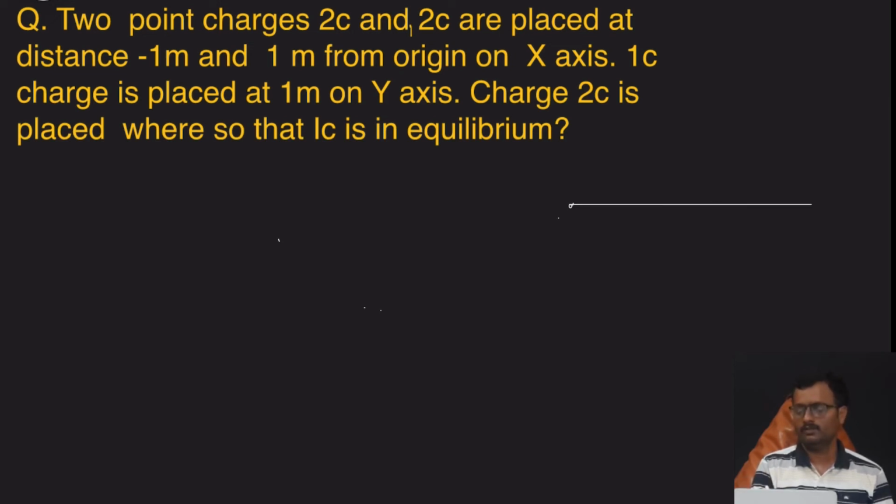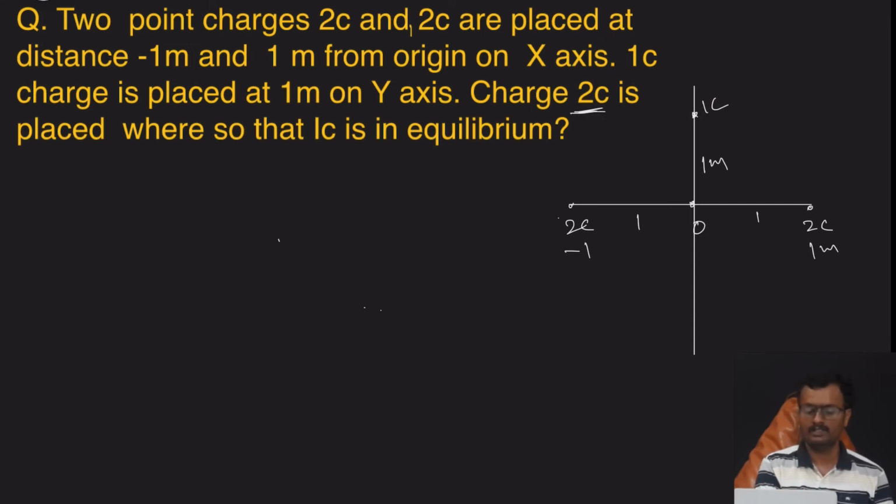From the data, one 2 coulomb is at minus 1 meter from the origin. So from the origin it is at a distance of 1 meter on each side, and the 1 coulomb is placed at 1 meter on the y-axis. So this is 1 meter. We don't know exactly where the other 2 coulomb is.